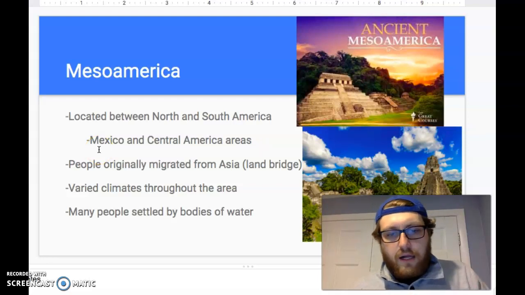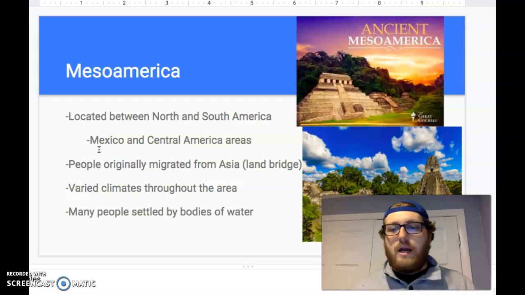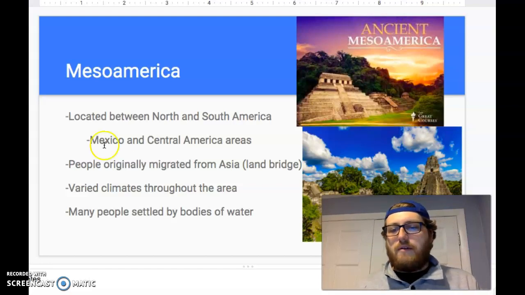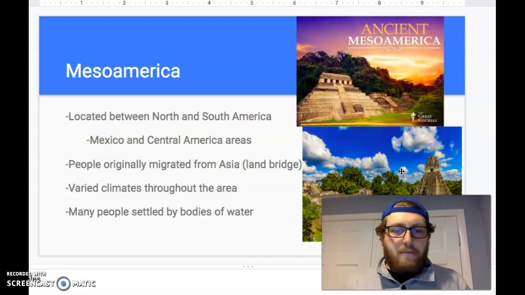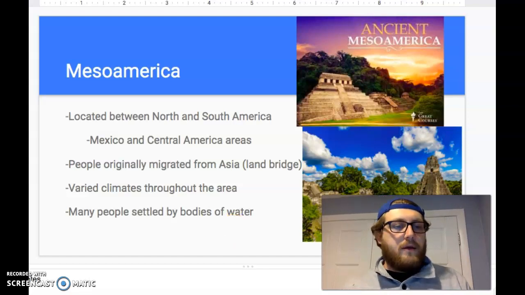Okay. Varied climates throughout the area. Mesoamerica in particular is going to be dense forests, tropical rainforests. So a lot of these civilizations that you see, you could even look today where their major cities are kind of buried in forests now. And many people are going to settle by bodies of water, right? That's just what people do, especially early on. When they don't have a way to bring water to themselves, they need to settle near water.